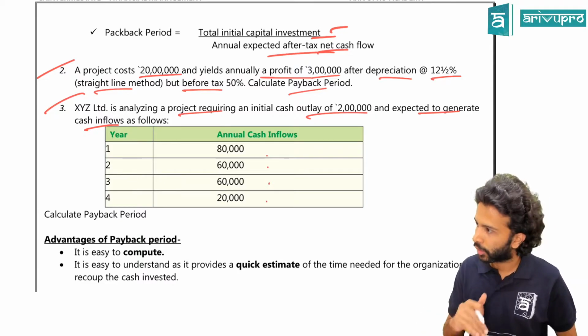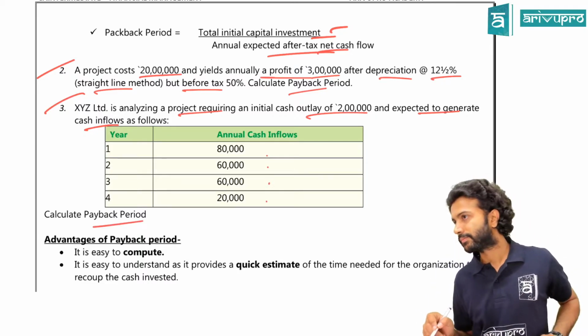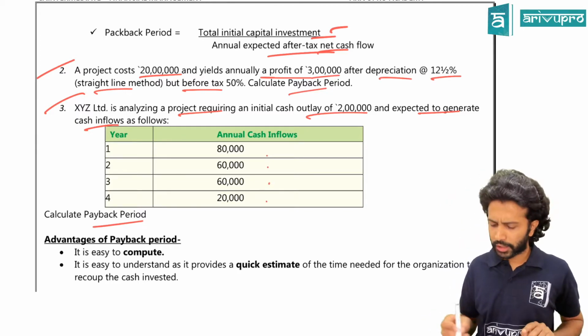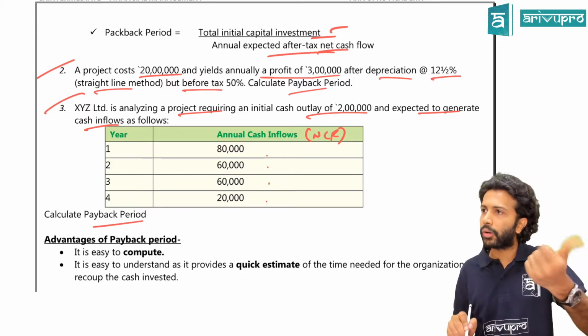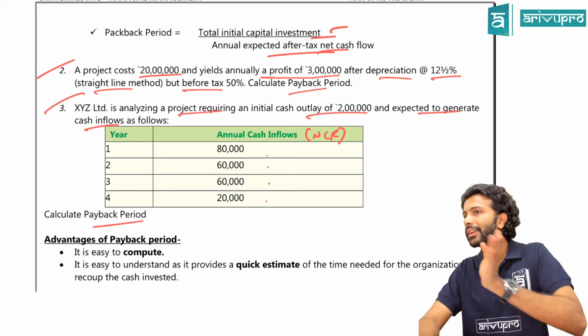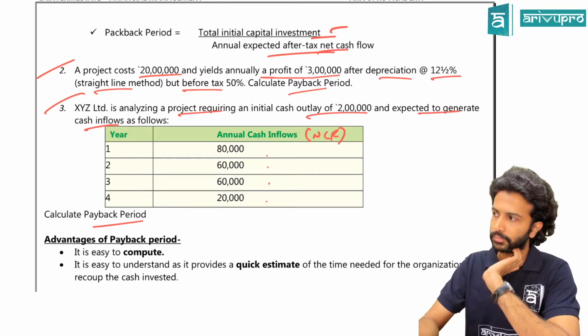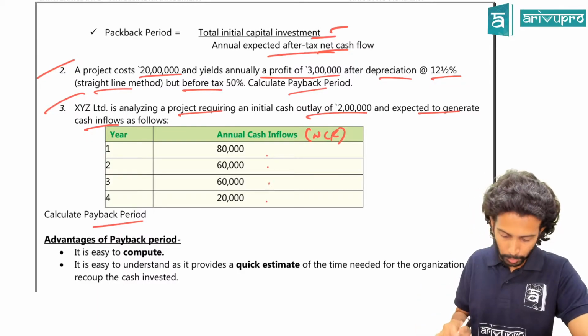Is it okay? You are required to calculate the payback period itself. Manageable. Tax rate is not given, so that means this itself will become NCF. No depreciation data, no tax data. That means whatever cash inflows they have given, that itself is your net cash flows. That's the first observation. Manageable. Move on, and can we put up the solution now?